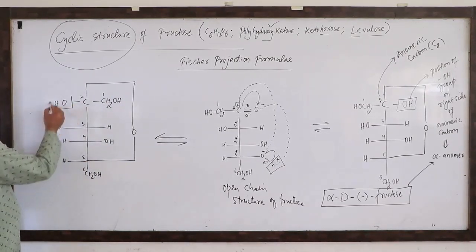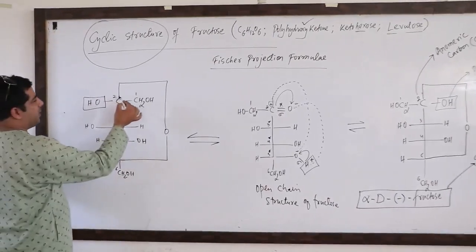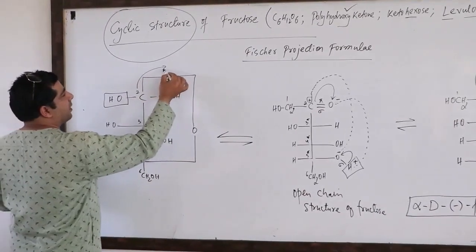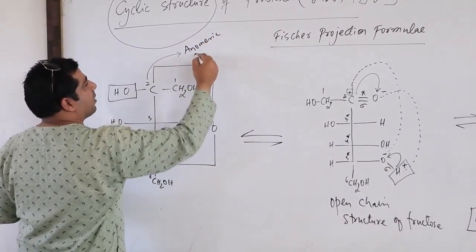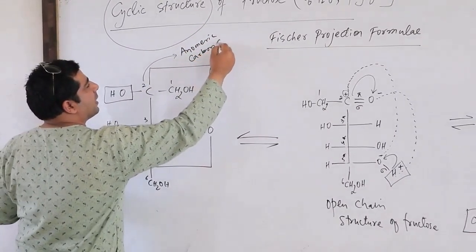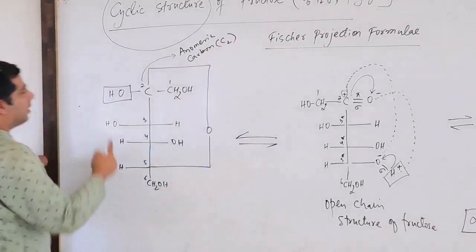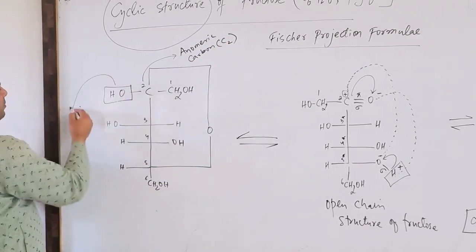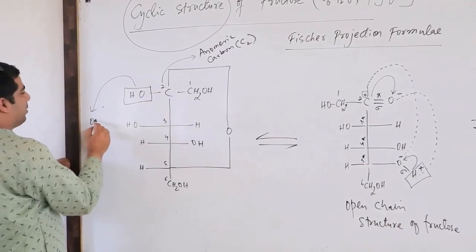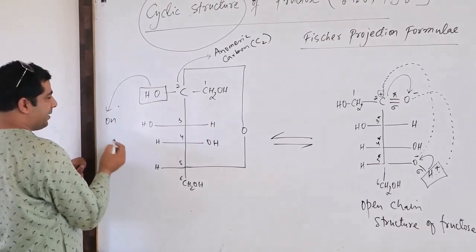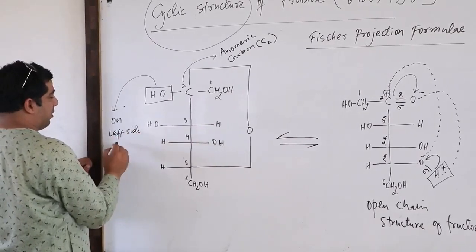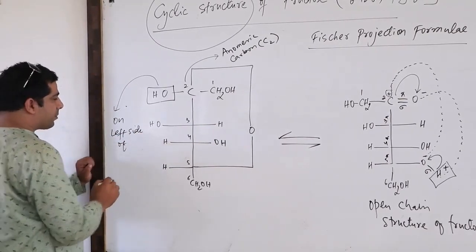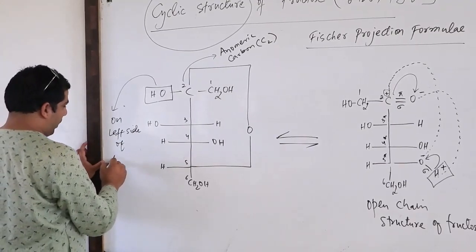Correct? What is the OH group? Which carbon is the second carbon? Again, the second carbon is your anomeric carbon here in fructose. Anomeric carbon, that is carbon number 2. The OH group is on which side? On the left side of the anomeric carbon.